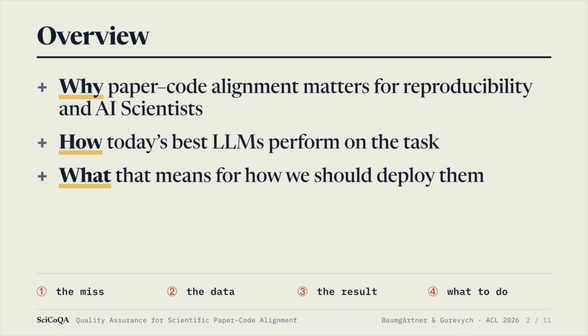In this presentation, I'll show you three things. First, why the paper code alignment task matters for reproducibility and for trust in AI scientists. Second, how today's best large language models perform when you ask them to check it. The headline is going to be high precision, low recall, and you'll see exactly what that means. Third, what we should do about it.